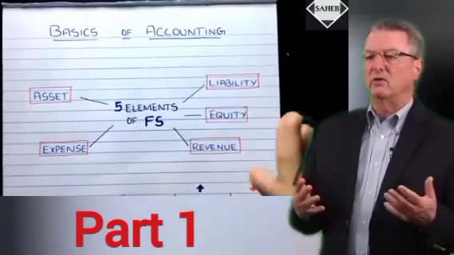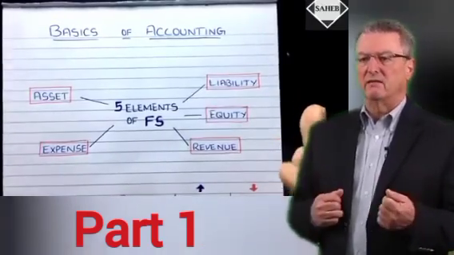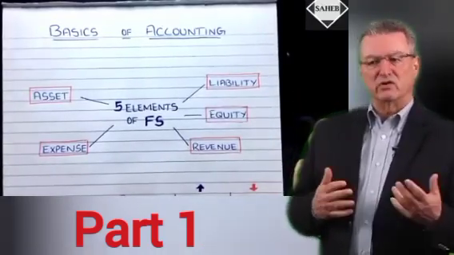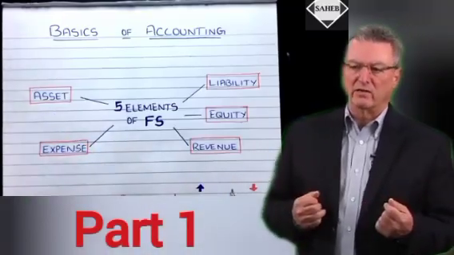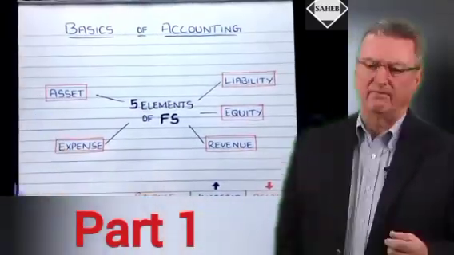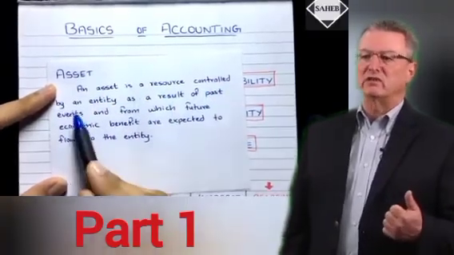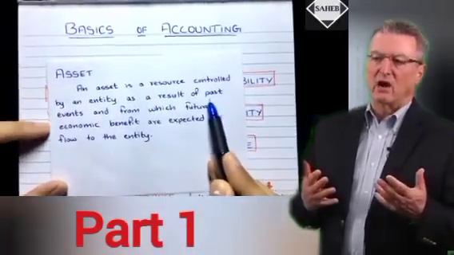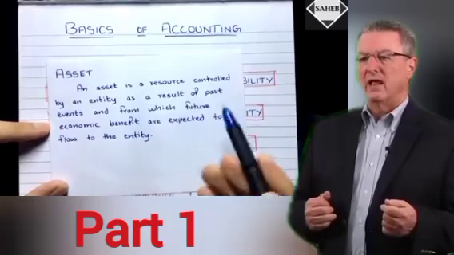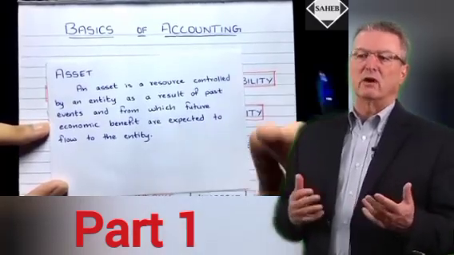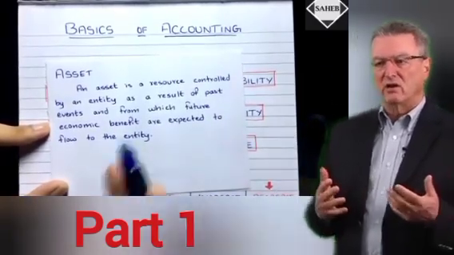Now we have to understand this properly in depth. So let's understand the meaning of each and every item properly. Let's see the meaning of the asset first. See here, an asset is a resource controlled by an entity as a result of past events and from which future economic benefits are expected to flow to the entity. That's what an asset is.